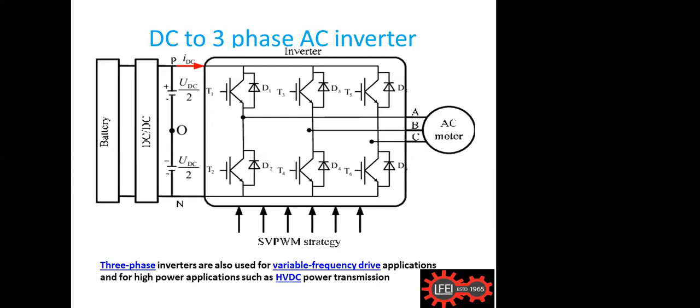Then again, this three-phase inverter is also used for high voltage DC transmission. Have you ever heard of high voltage DC transmission? We can never think of it now, right? Because we are doing all power transmission in AC only, 220 kilovolt and so on, because from the power generation places over a long distance, we make the voltage very high.